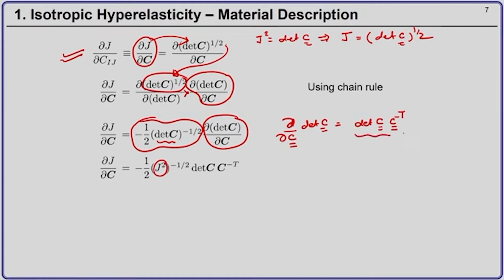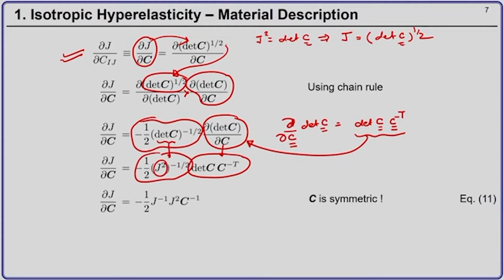This is what goes here. Also, because C is symmetric, C inverse is also symmetric, therefore C inverse is nothing but C inverse transpose.